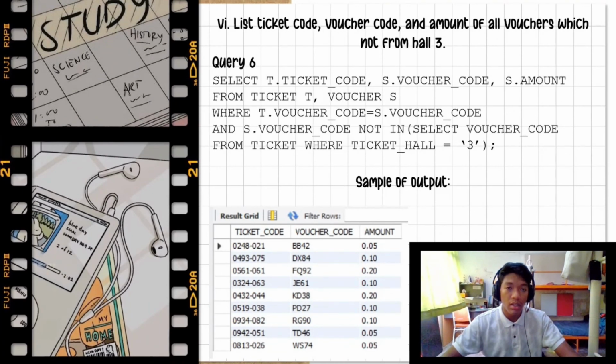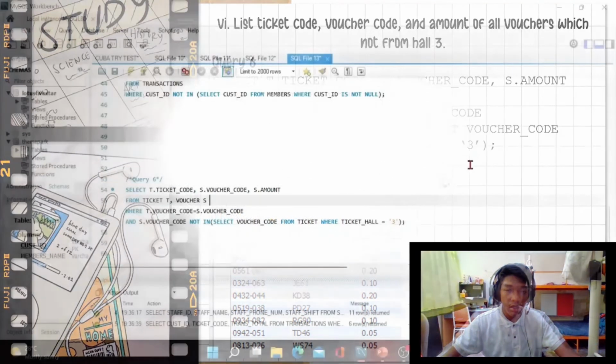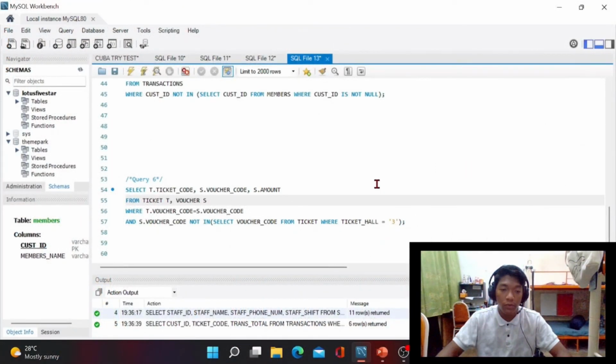For the last question, list ticket code, voucher code, and amount of all vouchers which are not from hall 3. So we need to select T.ticket code, S.voucher code, and S.amount from ticket T and voucher S. And then we need to state the condition where T.voucher code equals S.voucher code. And then we also need to state the condition where S.voucher code is NOT IN (SELECT voucher code FROM ticket WHERE ticket hall is equal to 3). And the sample will show as in the figure below. And last but not least, this is the demonstration for question 6.